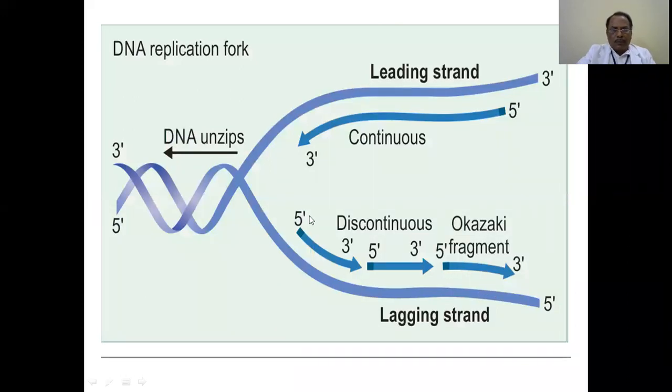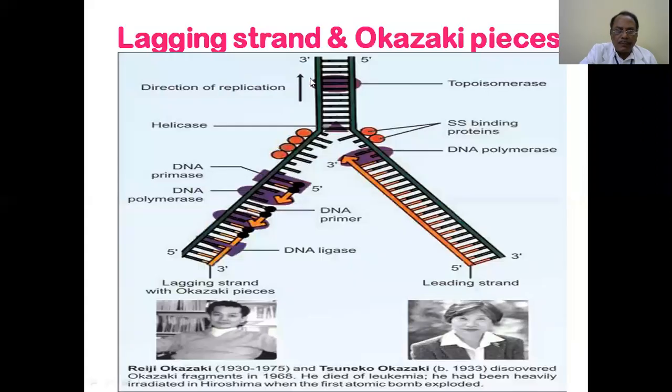Now on both sides, similarly it happens. So DNA is being unzipped, or otherwise the helix knots are being removed. That is topoisomerase. This is shown in a different diagram.